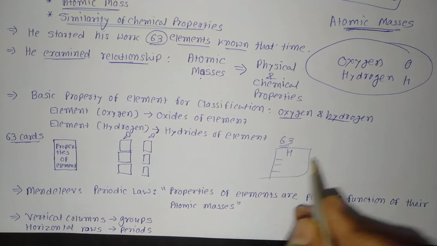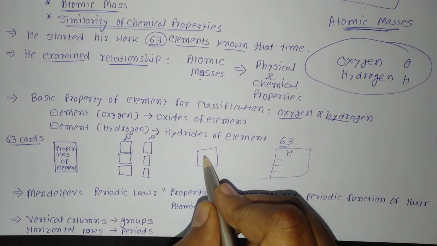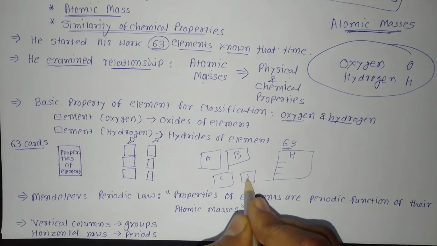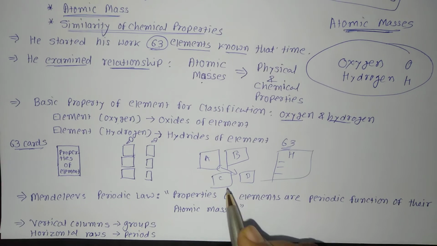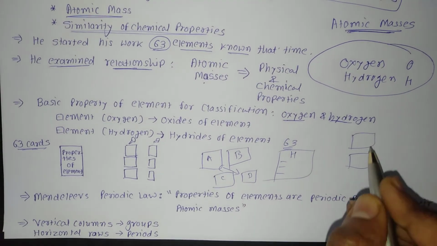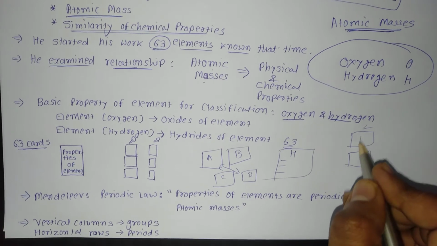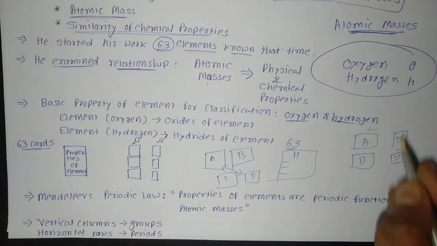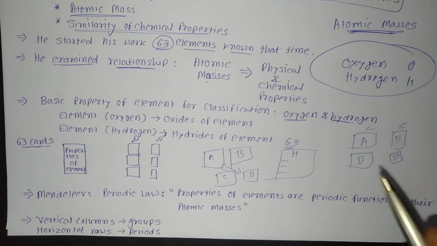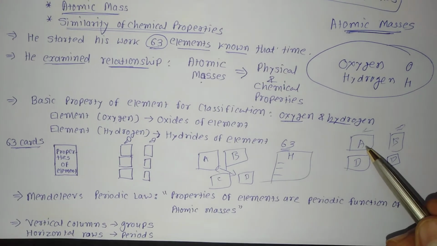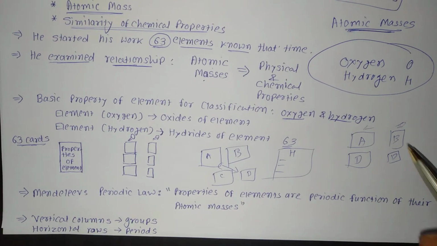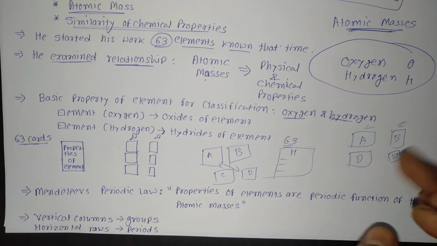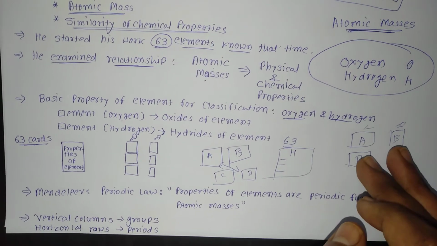What he did, he found out that some of the elements, like this is one of the elements, let me say A, and this is one of the elements B, C and D. If A and D have a similar property, then he has taken those cards A and D and pinned them on the wall together. That is, A and D have the same property. Similarly, B and D, suppose they have the same property, he has pinned the cards on the wall in this way. And he has kept all the similar cards together, all the elements with similar properties making a group, in such a way that all those elements which have a different property are kept in a different group.